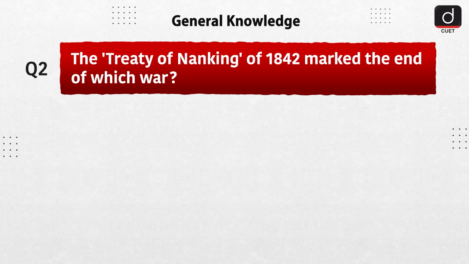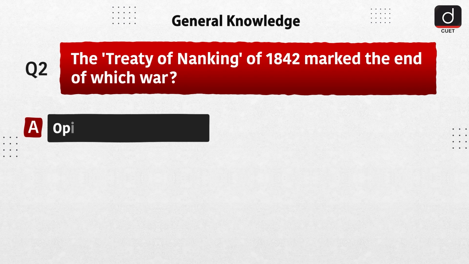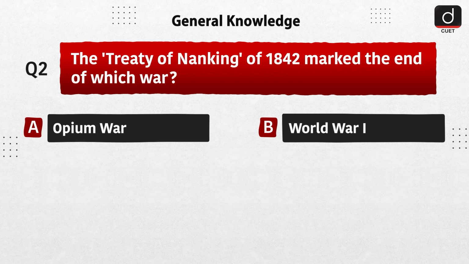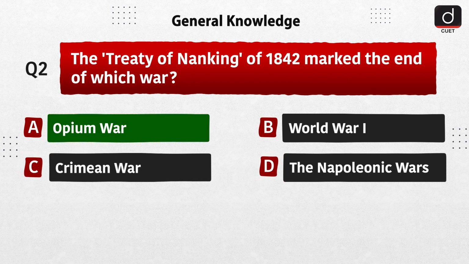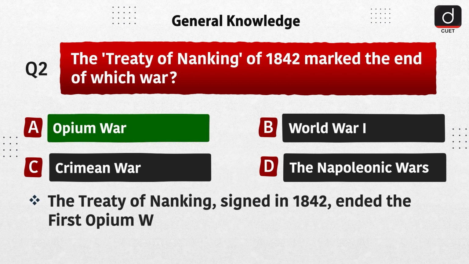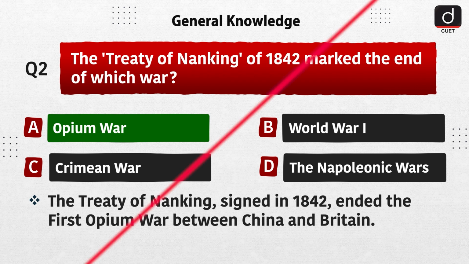Next question is, the Treaty of Nanking of 1842 marked the end of which war? Option A, Opium War. Option B, World War I. Option C, Crimean War. Option D, the Napoleonic Wars. The correct answer is option A, Opium War. The Treaty of Nanking, signed in 1842, ended the First Opium War between China and Britain.